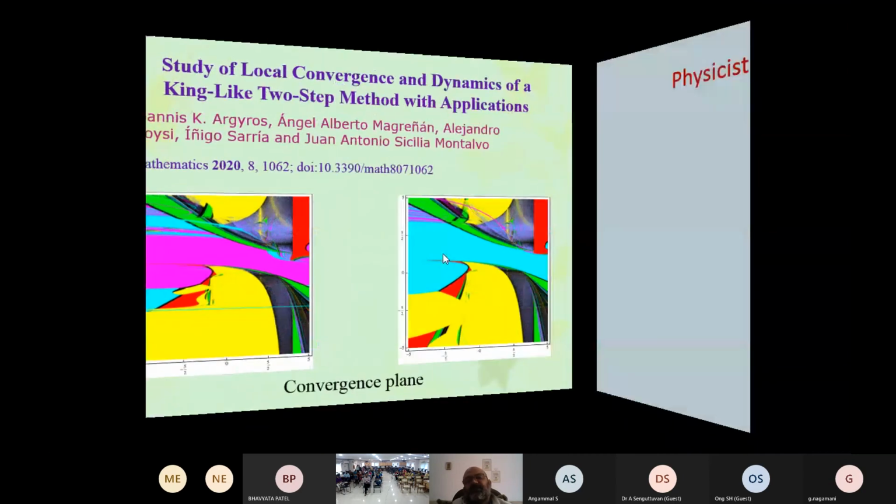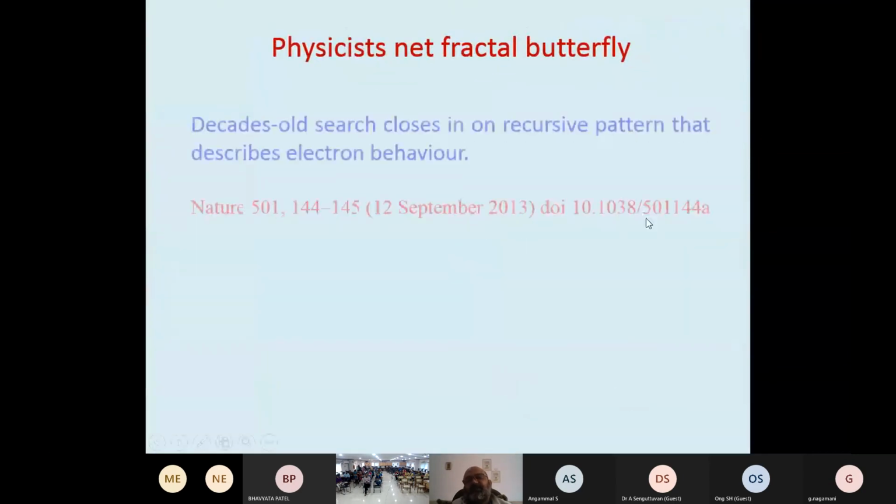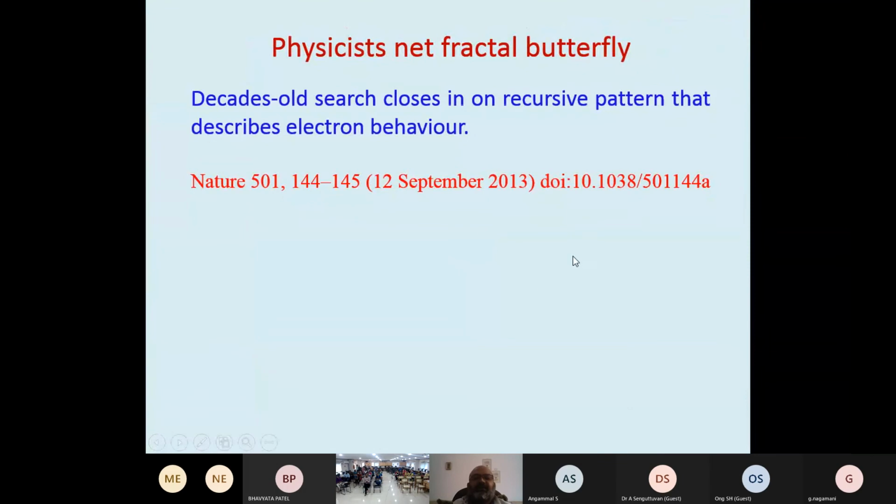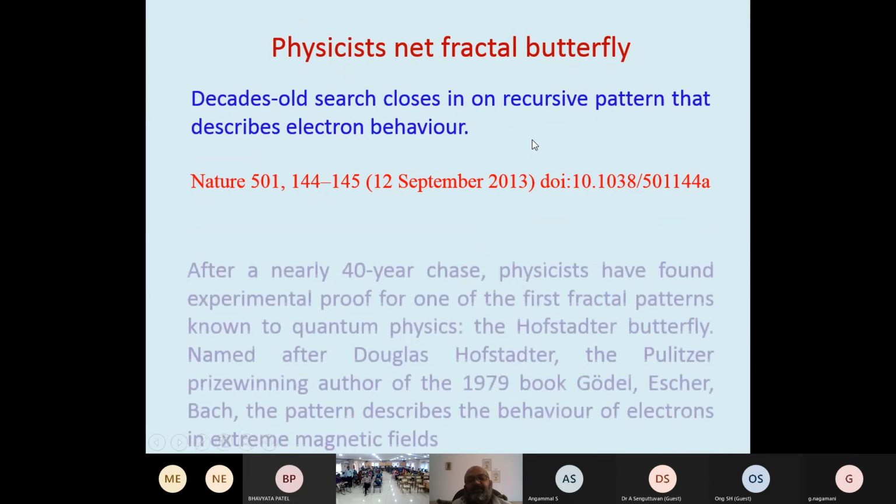So, physics: the Hofstadter butterfly, another very interesting fractal. This was published in Nature in 2013, and this problem is a decade-old search that closes in on the recursive pattern that describes electronic behavior.